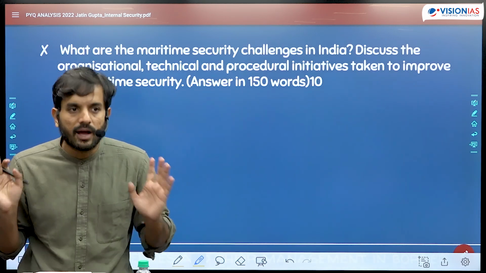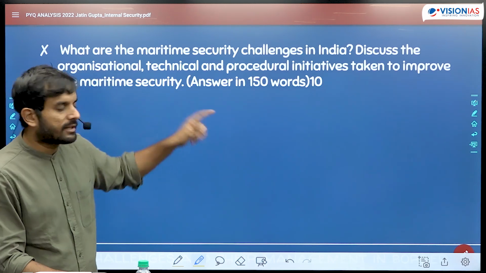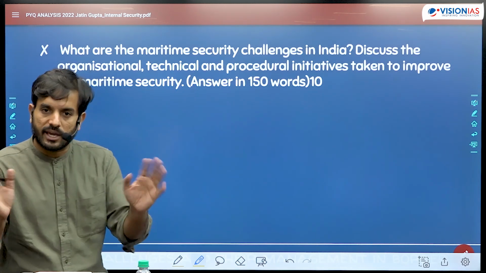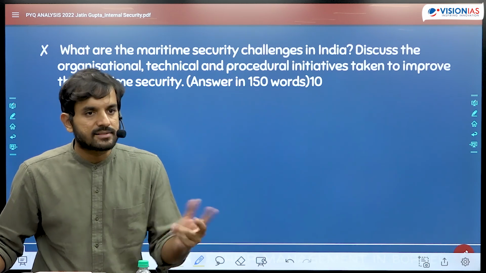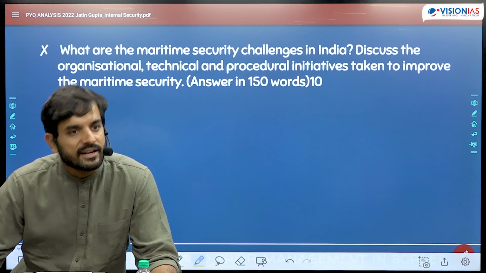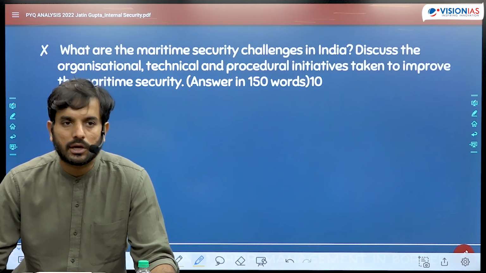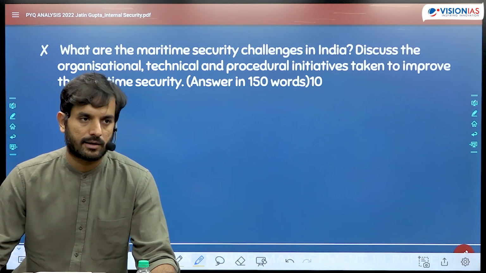50-60 is the minimum gone. If you write the initiatives, two organizational, two technical, two procedural, that is six. 6 into 10, again 60, 120 gone. What are you left with? 30 words to write the introduction and the conclusion. So there is no scope of beating around the bush unnecessarily in this question, let me tell you that.